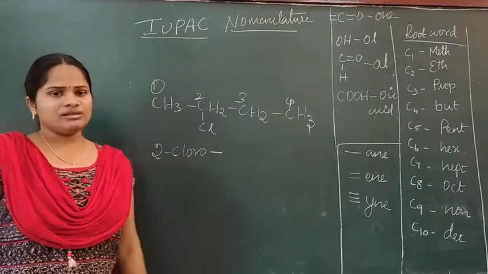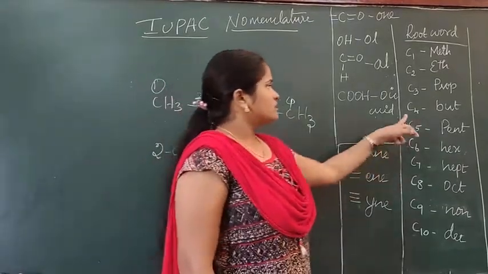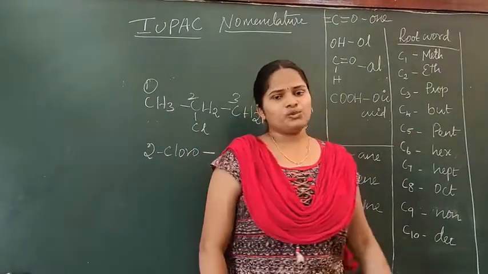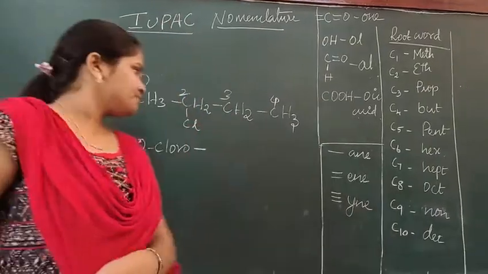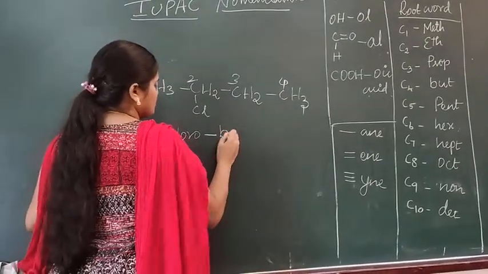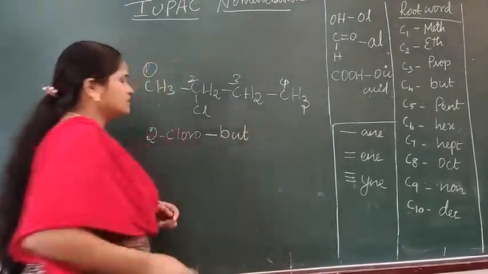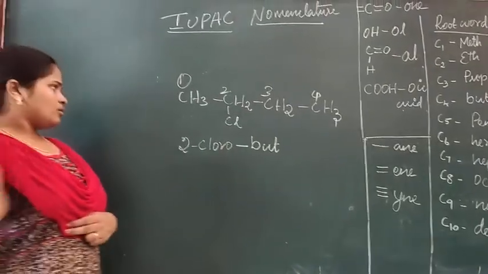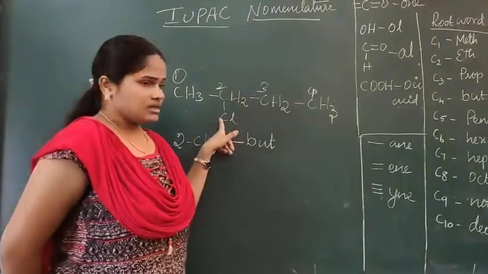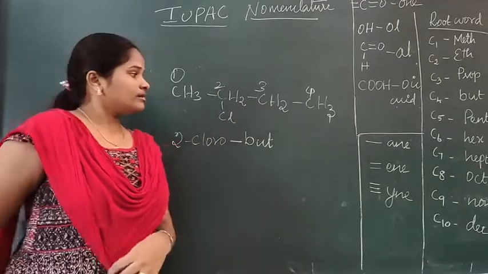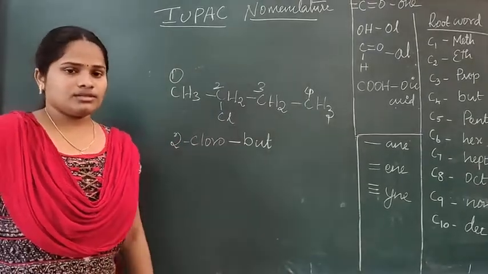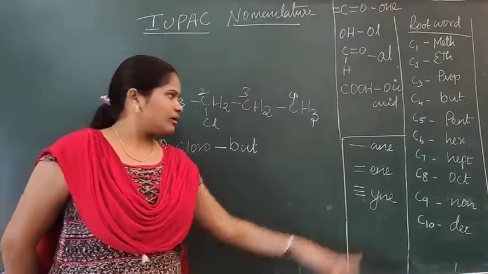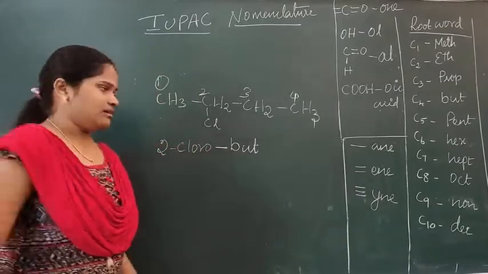We have 4 carbons. What is the root word for 4? Four means the root word is "but". So we start from "but". The type of bond here: all the bonds are single bonds. If there is a double bond, we go for "en", or a triple bond means "yn", and since all the bonds are single, we should finish it with "an".